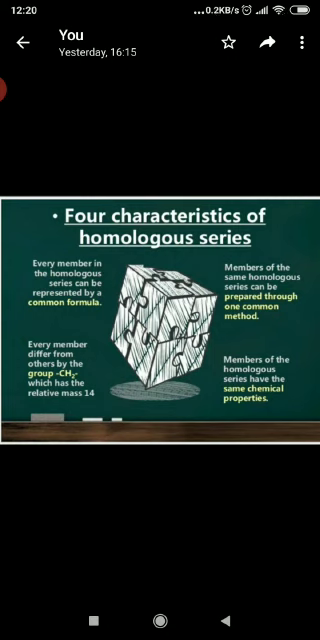What are the characteristics of a homologous series? Every member in the homologous series can be represented by a common formula. Members of the same homologous series can be prepared through one common method. Every member differs from the other by a CH2 group, which has a relative mass of 14 amu, and members of the homologous series have the same chemical properties.